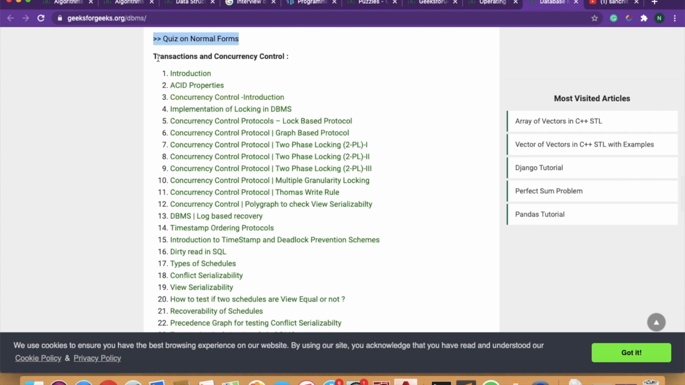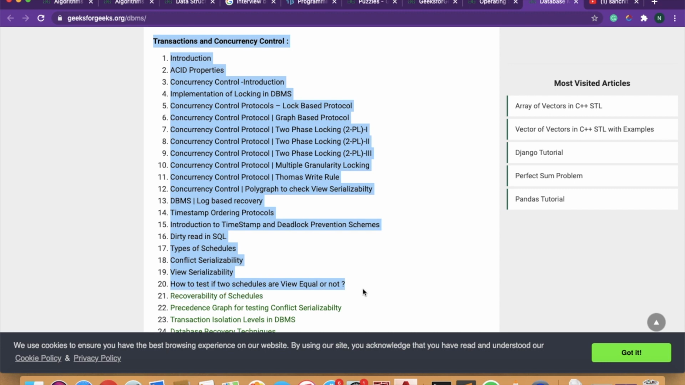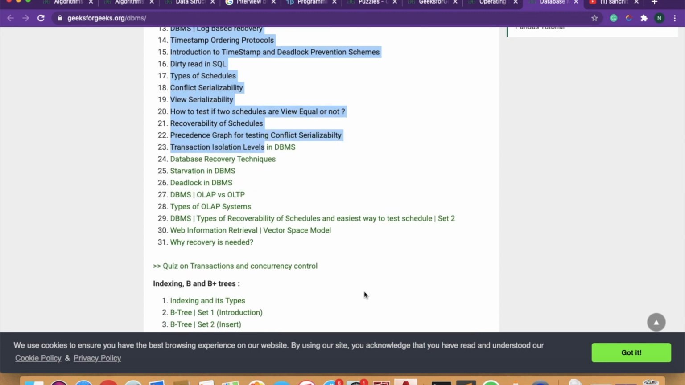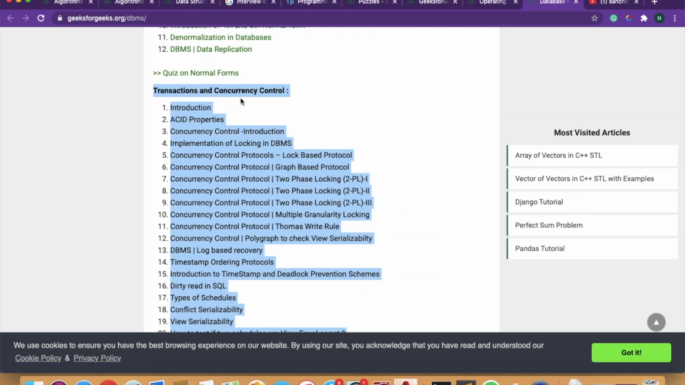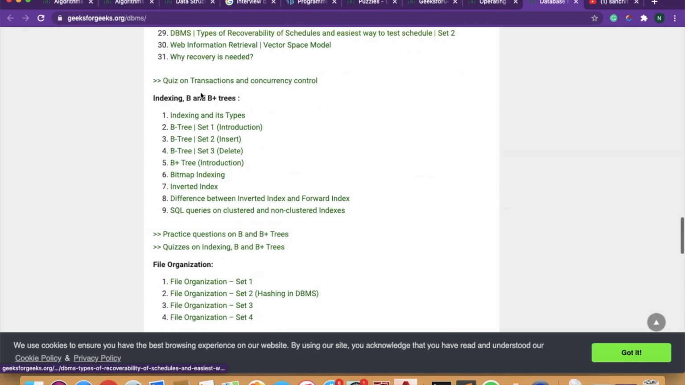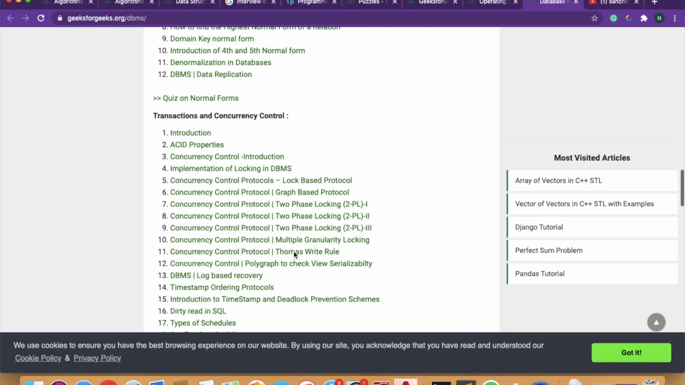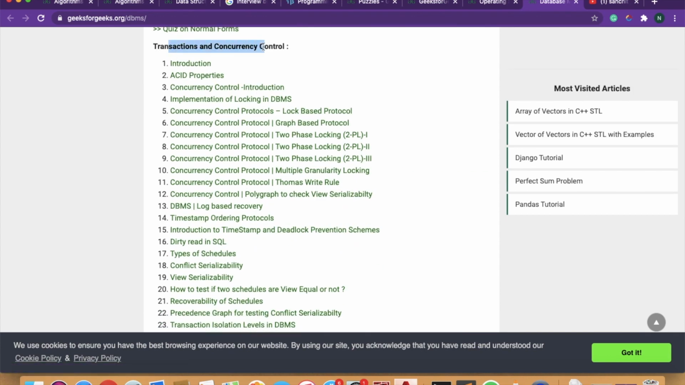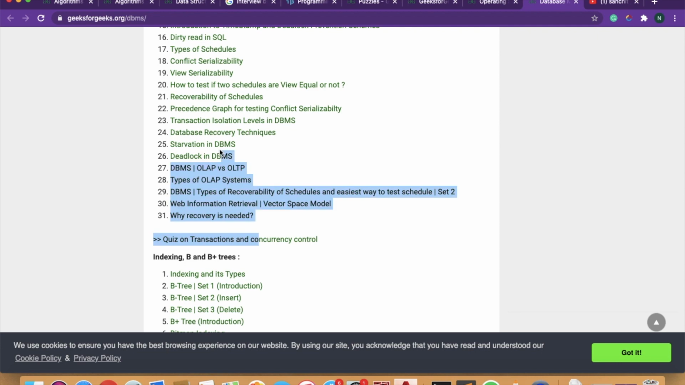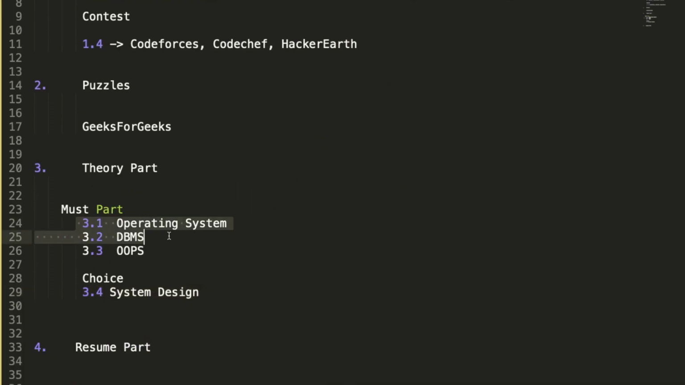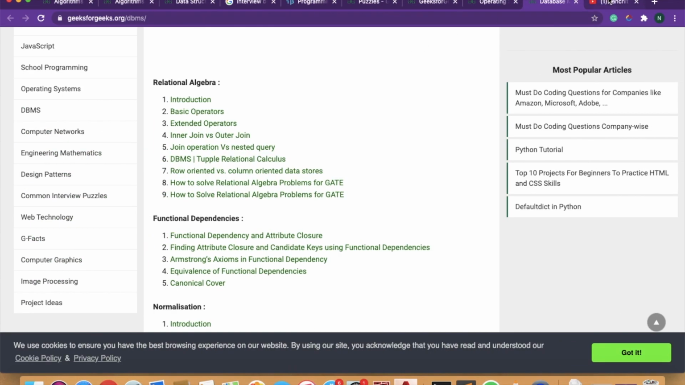This is not so important, but you need to cover it. I was asked one question from it in one of the companies during the interview. So this part is important. Transaction and concurrency control, this is not so important. I think, yeah, only this much. Till transaction and concurrency you need to complete all these 31 parts. Okay, so this is it for operating system and DBMS.